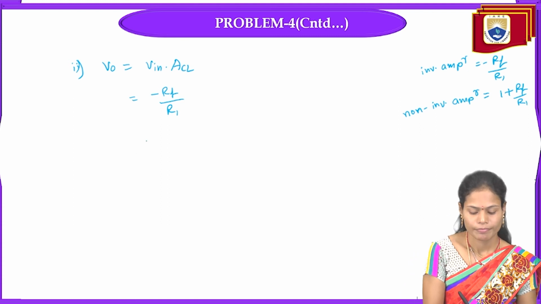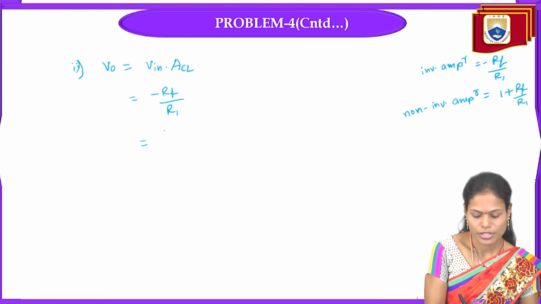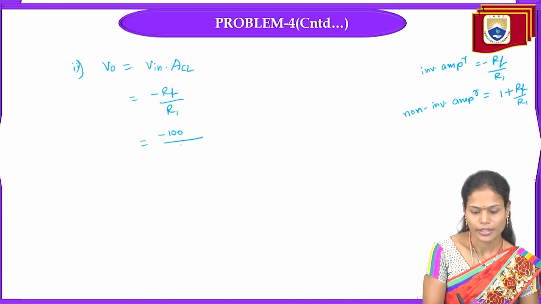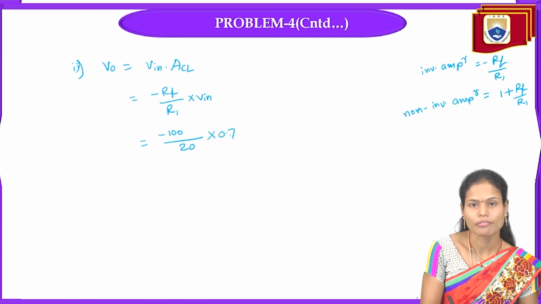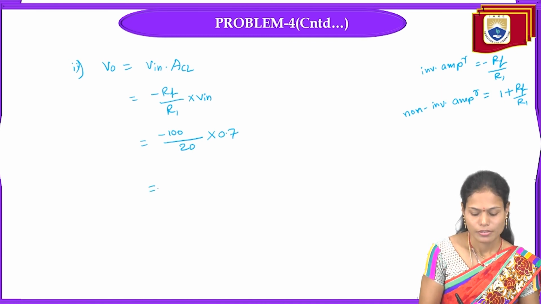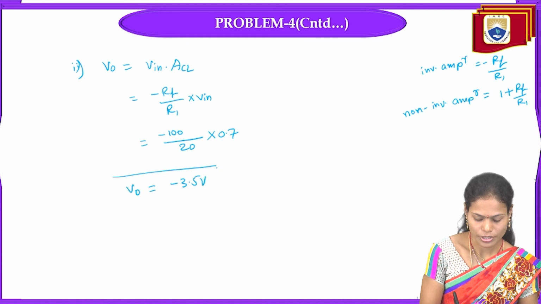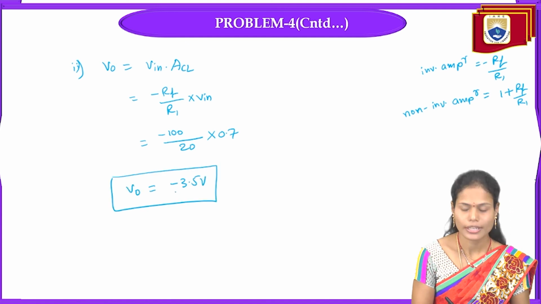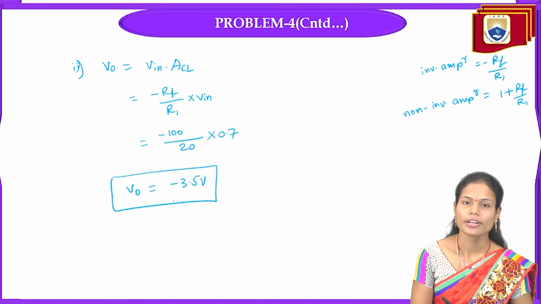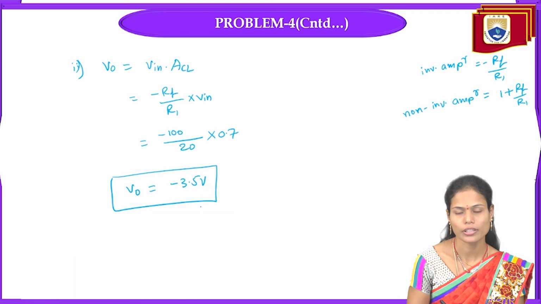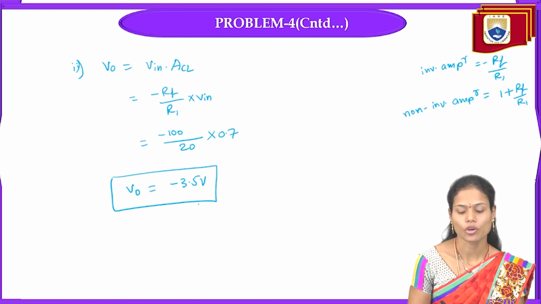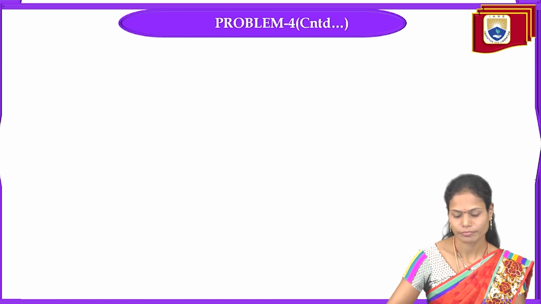Here the feedback resistance value is 100 and R1 value is 20 and the input signal value is 0.7 volts, so the output voltage is minus 3.5 volts. The negative sign indicates that the output signal has a 180 degree phase shift with the input signal because of the inverting operational amplifier.